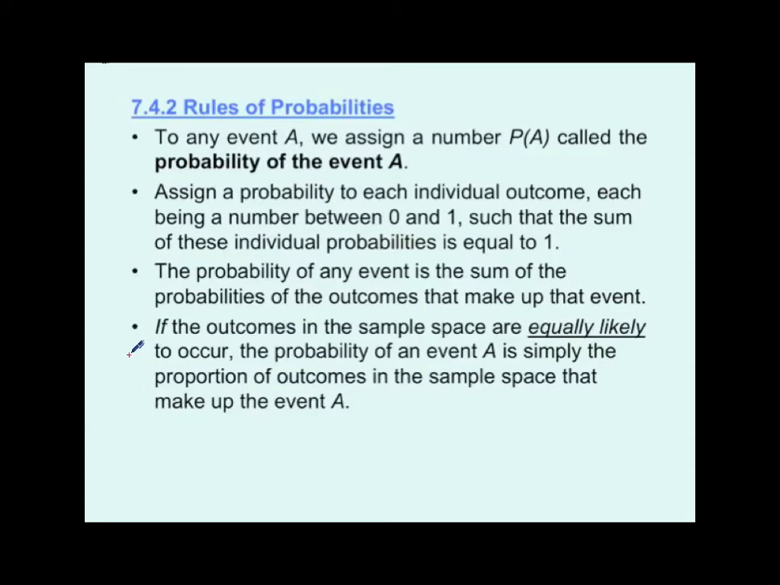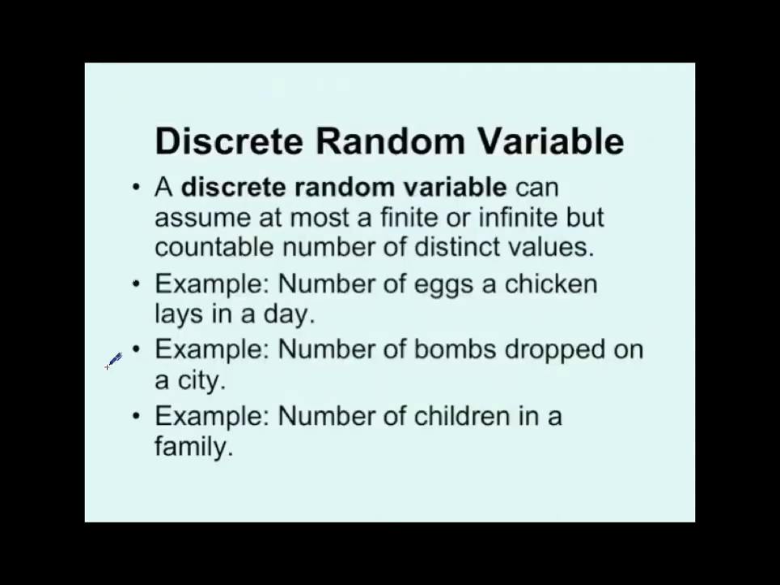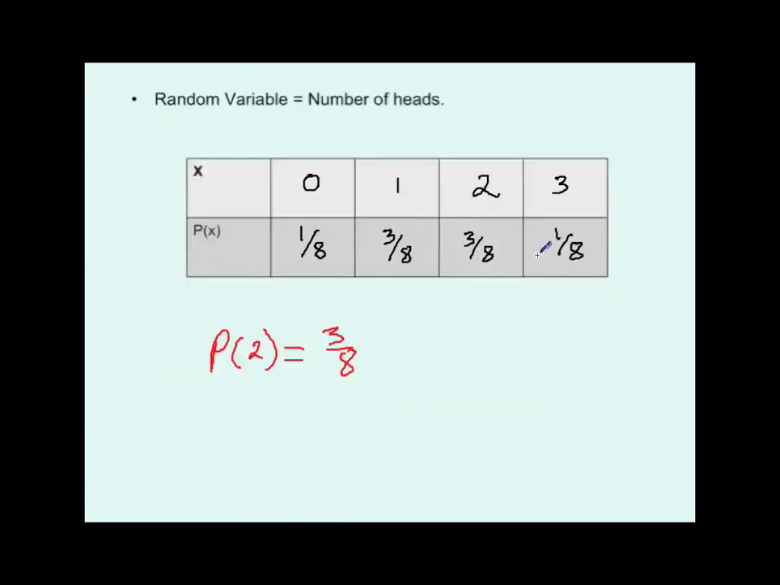Assign a probability to each individual outcome, each being a number between 0 and 1, such that the sum of the individual probabilities is equal to 1. Well, what do we mean there? Well, in the wrong direction here, sorry about that. What we mean is that if I take a look at all of the P of X's here, I'll notice that the sum of these P of X's has to be equal to 1. Okay?